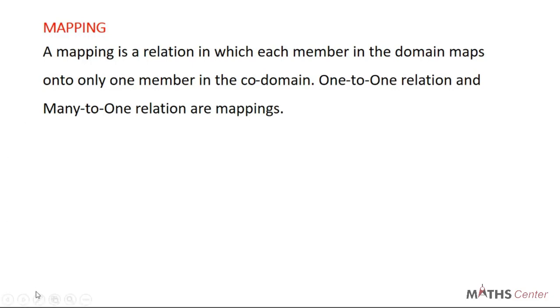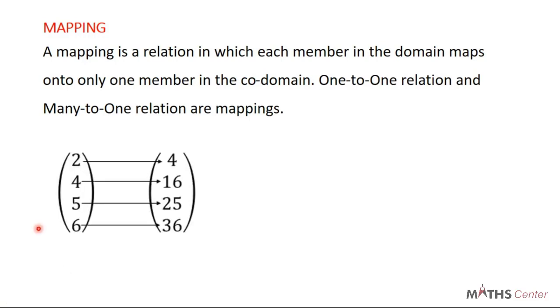In the previous video, we looked at what a domain and a codomain is. From that video, we saw that if you have a one-to-one relation, one element in the domain maps onto only one element in the codomain. So it satisfies the definition of a mapping because it says that each member in the domain must map onto only one member in the codomain.